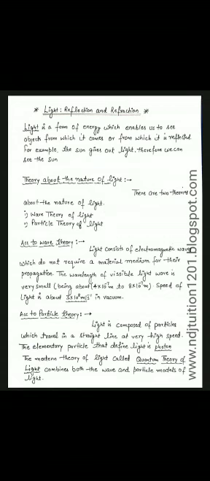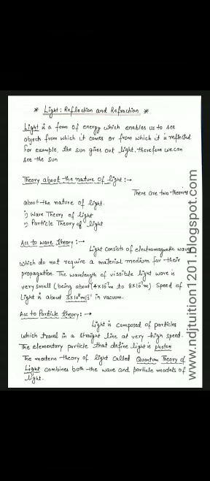Theory about the nature of light. There are two theories about the nature of light. First, we will study about the wave theory of light, and second, the particle theory of light. According to wave theory of light, light consists of electromagnetic waves which don't require a material medium for their propagation. The wavelength of visible light wave is very small, and the speed of light is about 3 × 10^8 meters per second in vacuum.